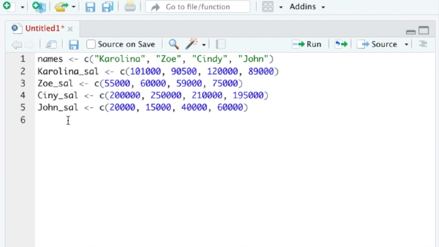As you can imagine, it would be extremely nice to have a date to represent when this salary was earned. So we will create a new vector called dates, reverse arrow, and the empty C function, and we'll simply give our 4 data points with dates that represent when these salaries were earned. The first date will be 2009, 2010 for the second year, 2011 for the third year, and 2012 for the fourth year.